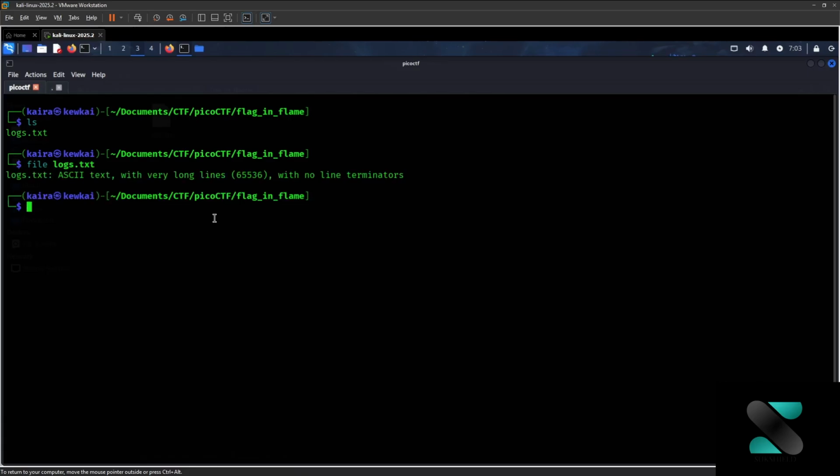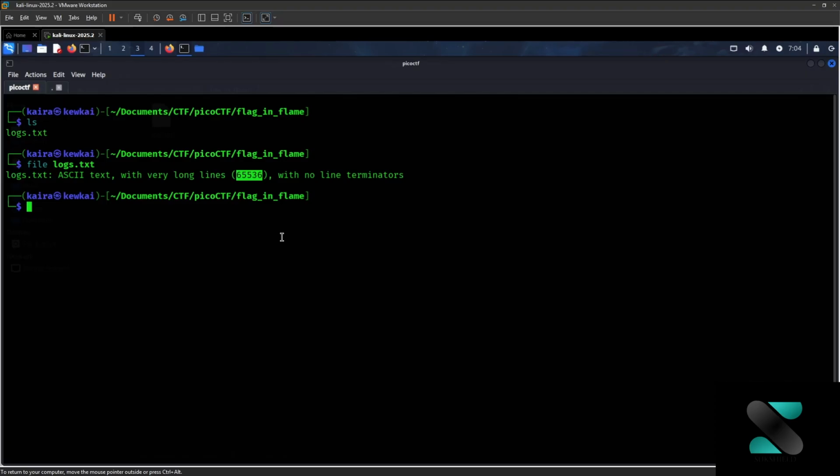It says it's ASCII text with very long lines, with no line terminators. As you can see, there are a large number of lines, around 65,536, which is quite large for us to analyze.